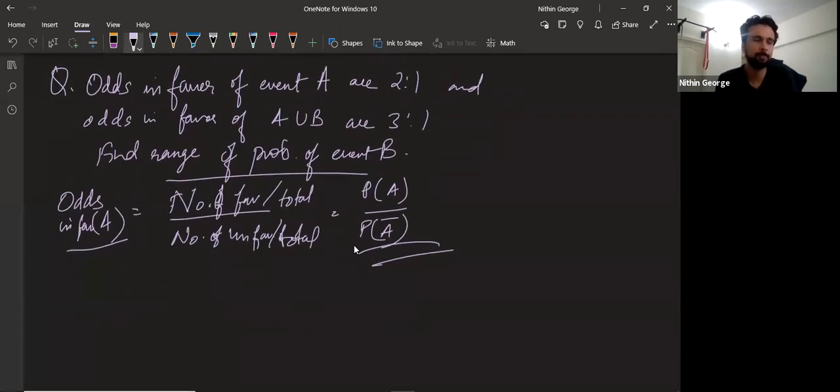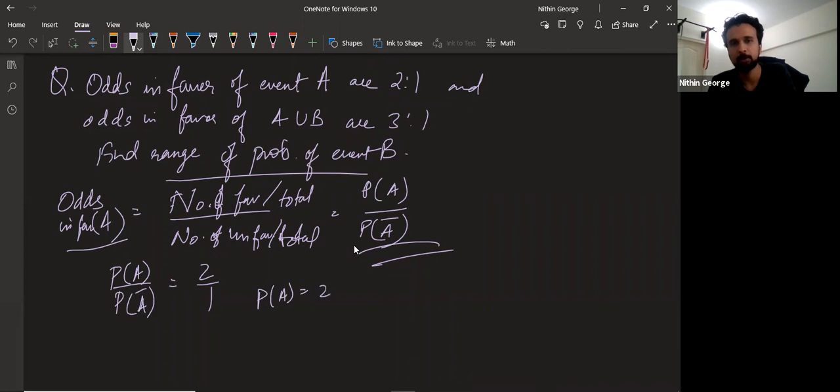So now, what is given here in the question? Probability of A divided by probability of A dash, which is not A, will be 2:1. So I can say that probability of A equals 2 times probability of A dash. And what is probability of A dash? That is 1 minus probability of A. So from here, you can find the probability of A directly.